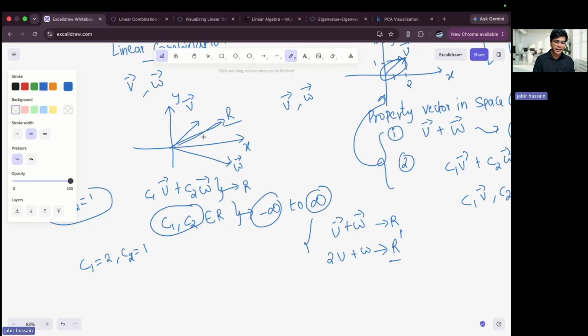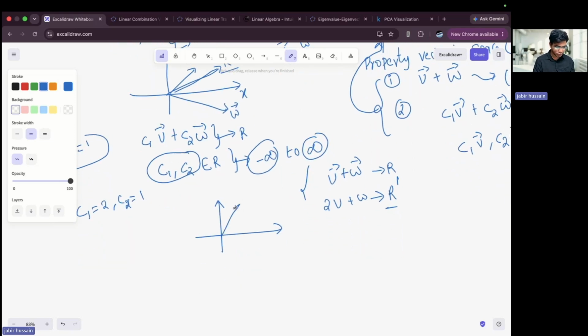And let me tell you this, if you are moving from minus infinity to plus infinity, then your r will rotate. Let me draw it here for better visualization. I'm going to take a bit of board here, so do not mind, because these are really important to understand. Now let's say this is my r. Now I have increased the value of v, so what happens is that my r will be inclined towards v. If I increase the value of w, then it will incline towards w. Whatever answers I'm getting, these are known as linear combinations.